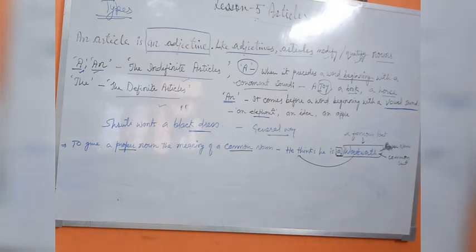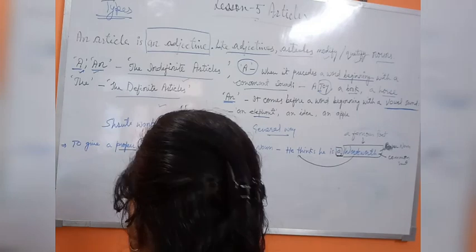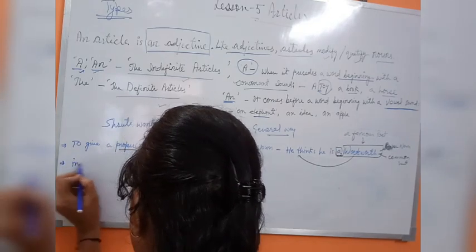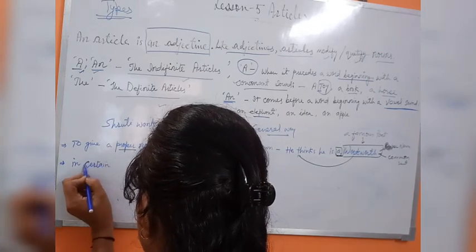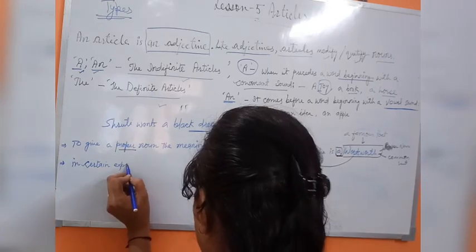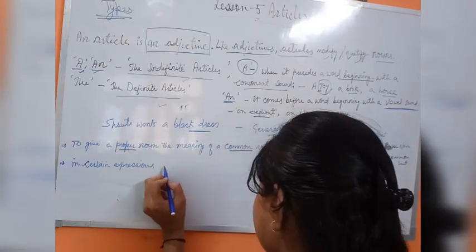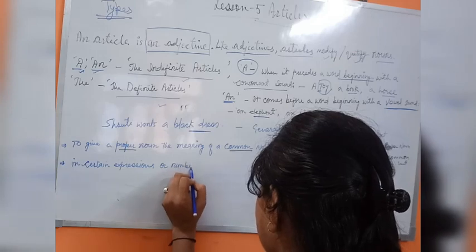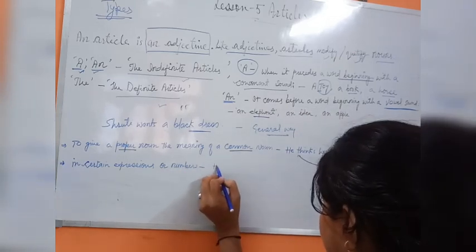Now we will go to the next point, that is, it is used in certain expressions or numbers.